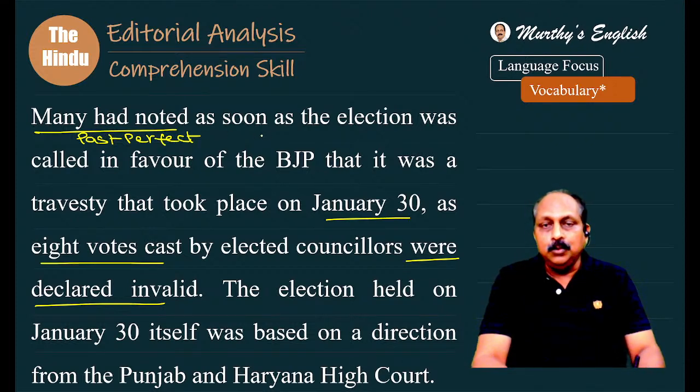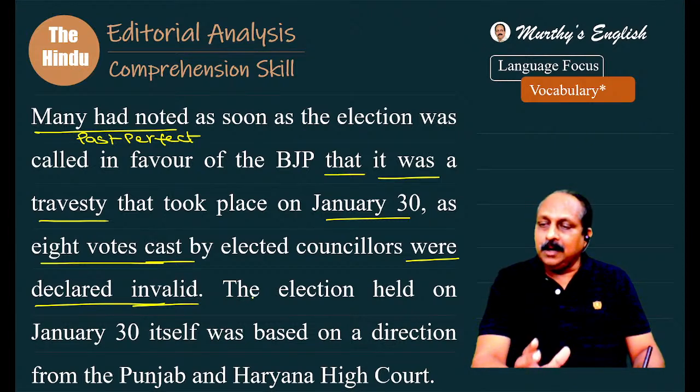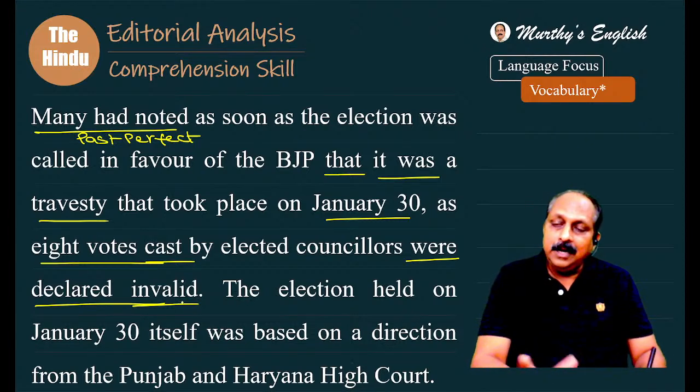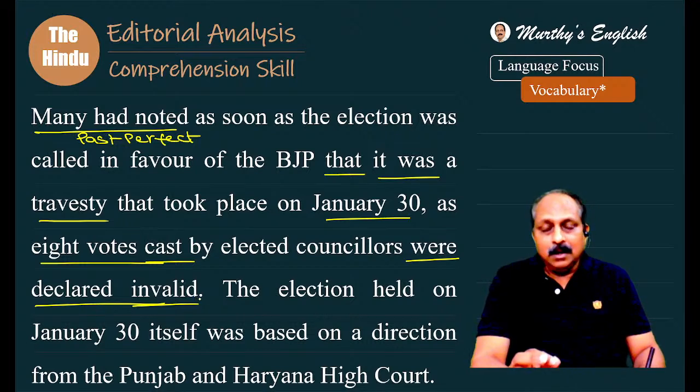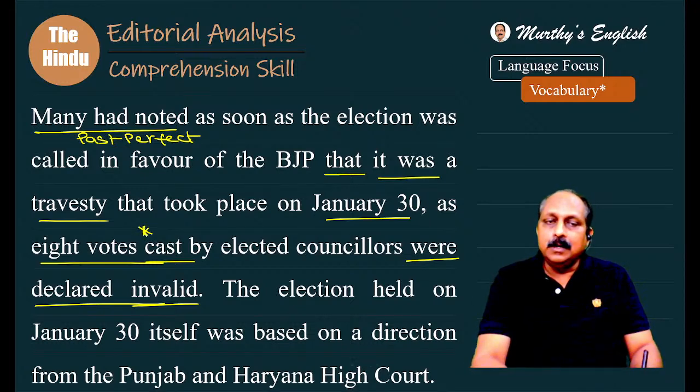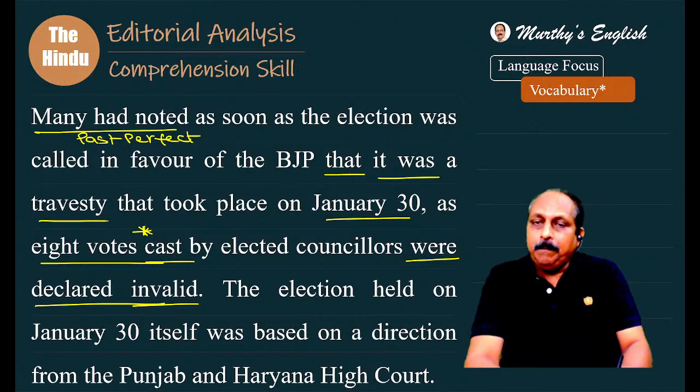Many had noted, as soon as the election was called in favor of the BJP, that noted what? That it was a travesty that took place on January 30th, as 8 votes cast by elected councillors were declared invalid. There are two words here, but one is very important. I'll tell you why. Valid, invalid. Valid means what? Legally acceptable. A valid document. Opposite, invalid. But there's one important word here, cast. Tell me, why is it important?